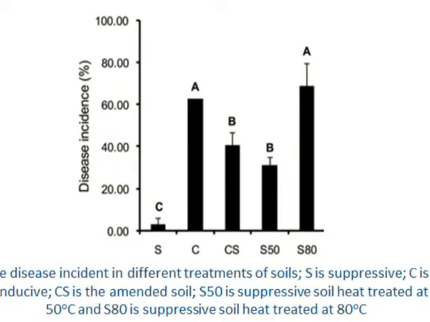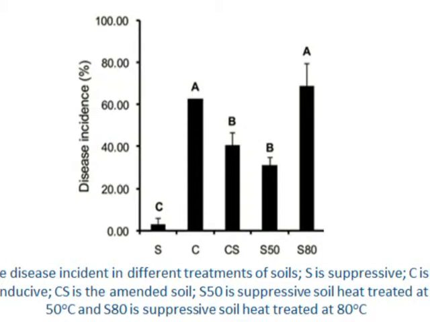The aim of the study was to identify the bacteria and the genes associated with the soil that is suppressive to R. solani. A soil suppressive to R. solani was discovered in the Netherlands. The authors then prepared 5 treatments of the soil: suppressive, conducive, a conducive soil amended with 10% suppressive soil, and soils heat treated at 50 and 80 degrees Celsius.